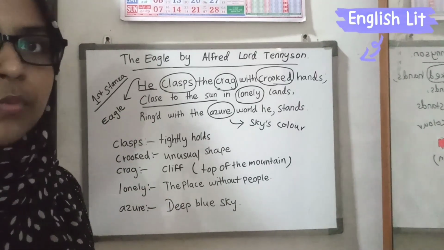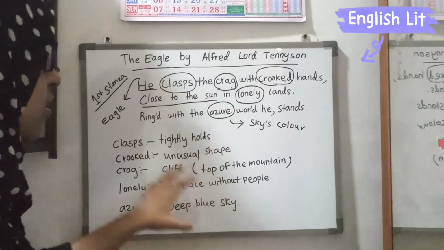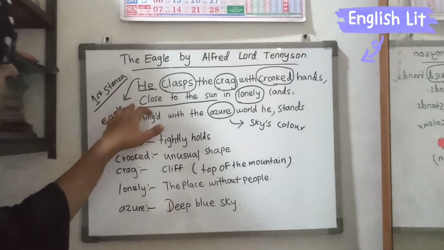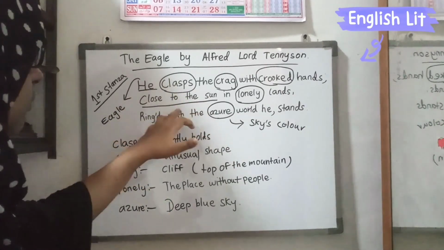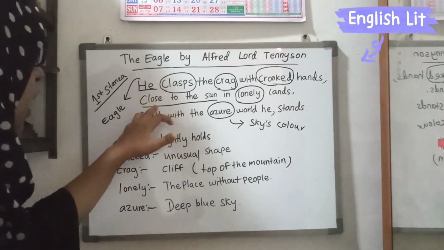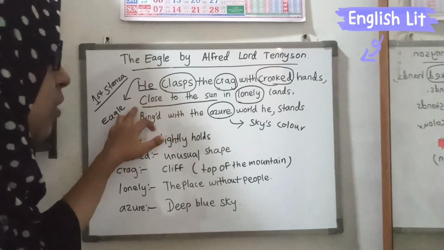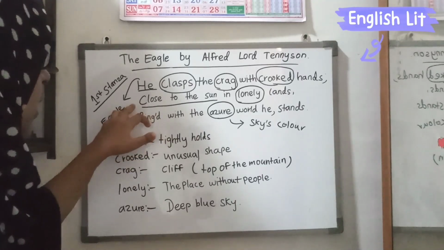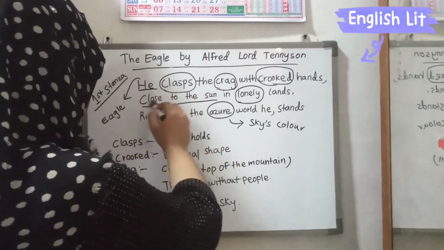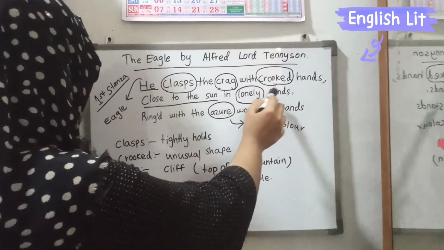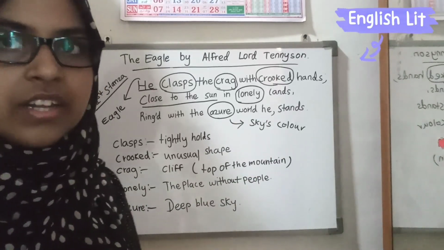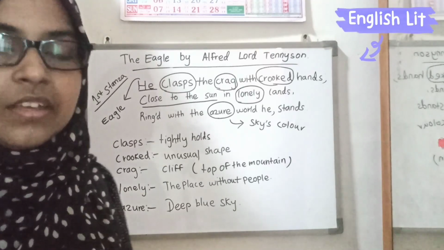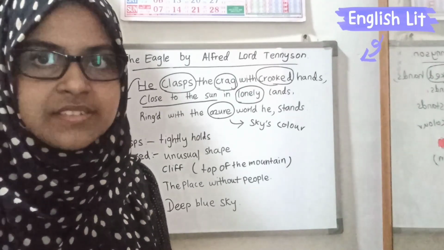So in the next video we can discuss the poetic techniques used in this poem. Just remember the line refers to the poetic technique called hyperbole, because it is an impossible matter. He exaggerated that thing, because through this line, "close to the sun in lonely lands", the poet tries to convey an idea about the eagle. What the eagle does, the eagle is going nearby the sun.